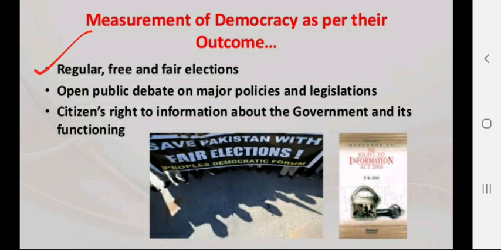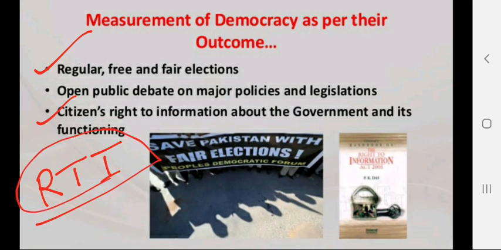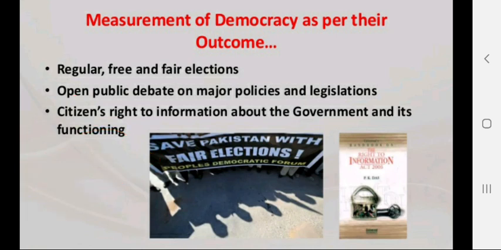Open public debates on major policies and legislations are held in the media, in print media, as well as in meetings at the time of campaign and election. Citizens have the right to information about government and its functioning, which we have discussed earlier with the help of RTI and other procedures. People have the right to ask about the decision taking of government.